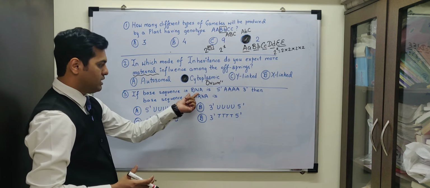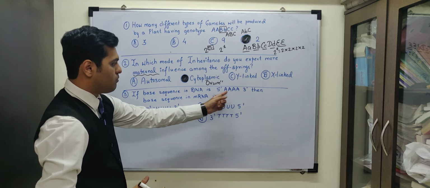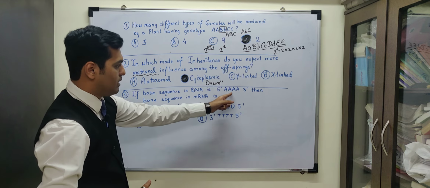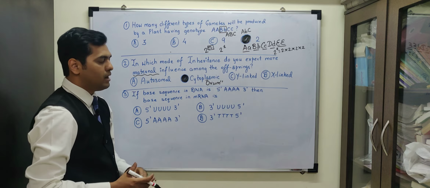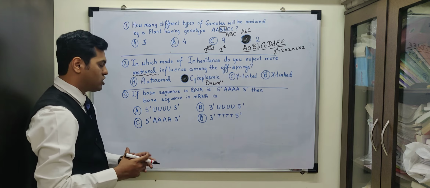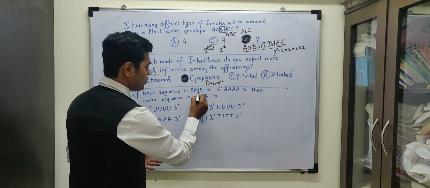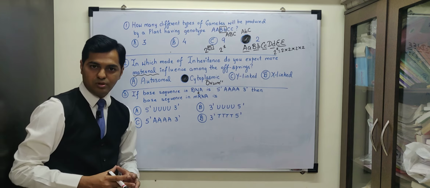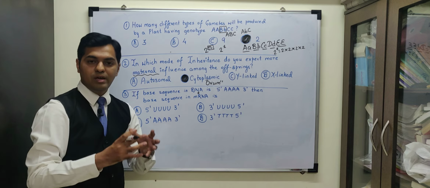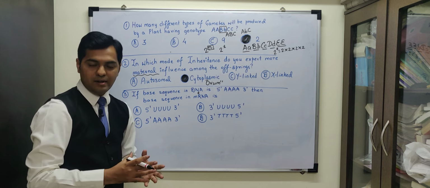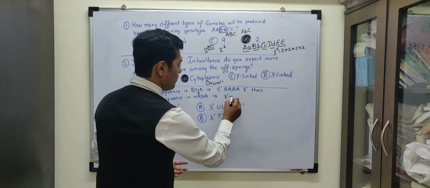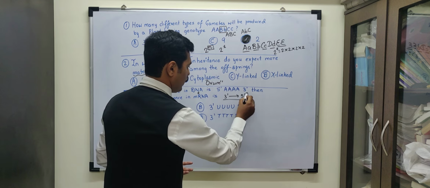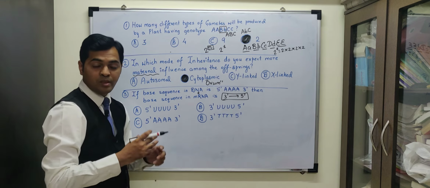In base sequence in DNA is from 5' to 3', adenine. Then what is the base sequence in mRNA? Now this concept, obviously mRNA construction from DNA is based on transcription. You can watch my video on transcription where we have described in detail that the strand of DNA that will be used, that is the 3' to 5' direction strand, is known as the template strand.